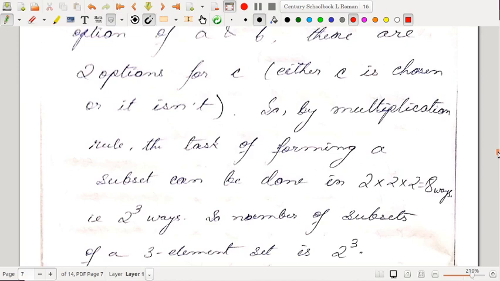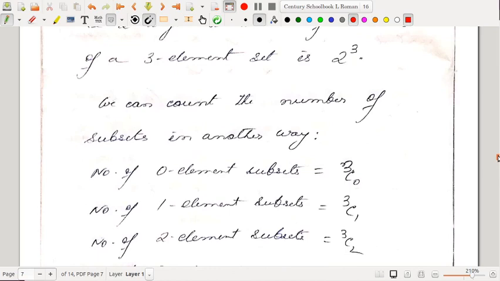Either A can be chosen or it's not chosen. So there are two options available to us. If we begin by choosing A, then also we have two options in the next step, that is either choosing B or not choosing B. So this task can be accomplished in 2 into 2 into 2, that is 8 ways. That is 2 cube ways. So the number of subsets of a 3 element set is 2 cube.